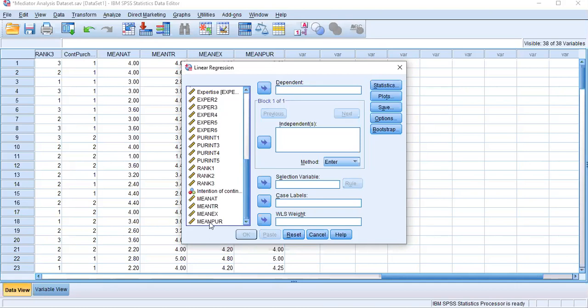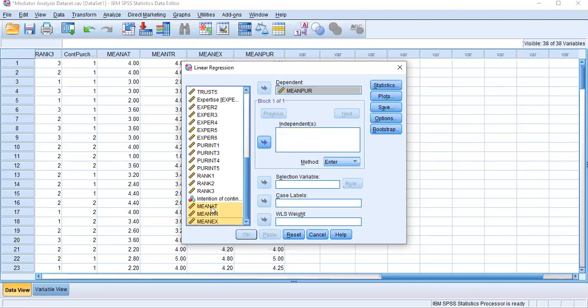Right? My dependent is purchase intention. So you can select your dependent variable under the dependent cell. Then you can select your independent variables in here. There are 2 ways you can run the model. First method is you can run all the 3 variables at once and see whether your model is okay or not. Or else you can run the model one by one.